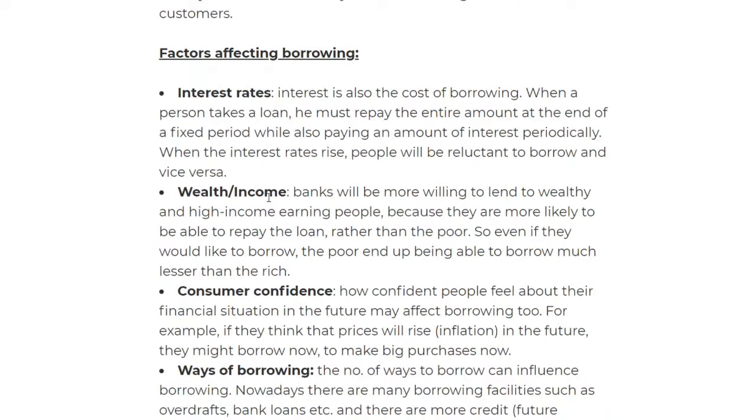Then let's have a look at the factors that are affecting borrowing. The first one is interest rates. We've talked about interest rates a lot. Interest is also the cost of borrowing. When a person takes a loan, he must repay the entire amount at the end of a fixed period.